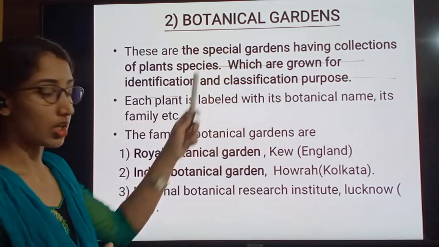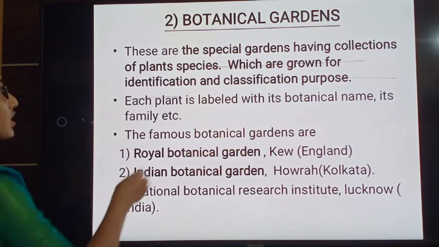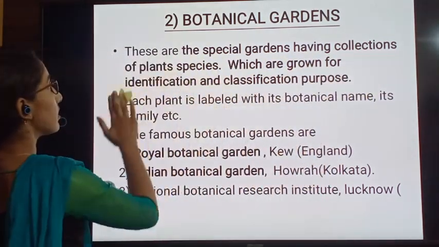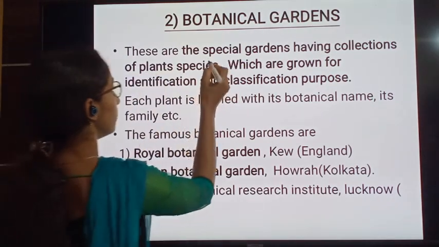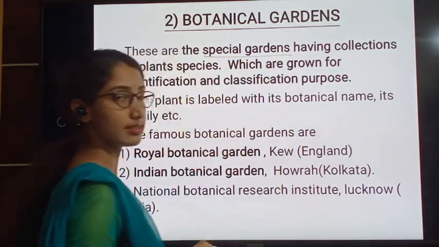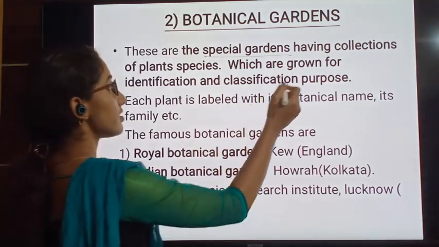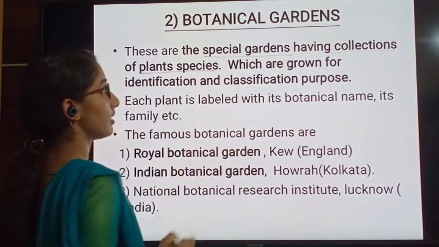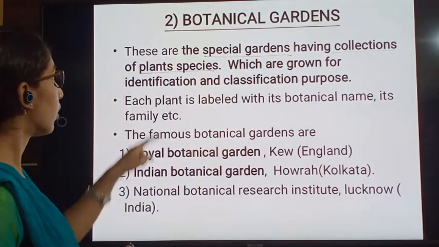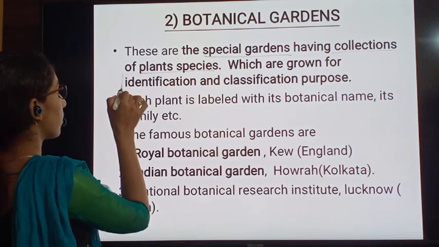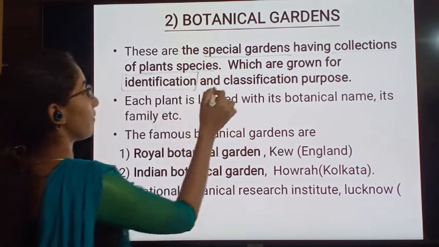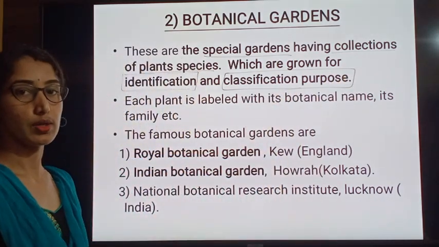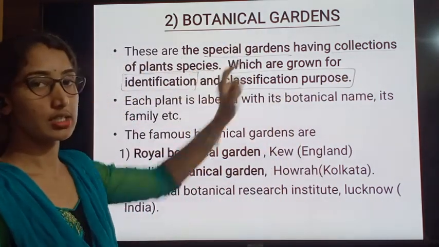These are special gardens having collections of plant specimens which are grown for identification and classification purposes, and that we call botanical gardens.